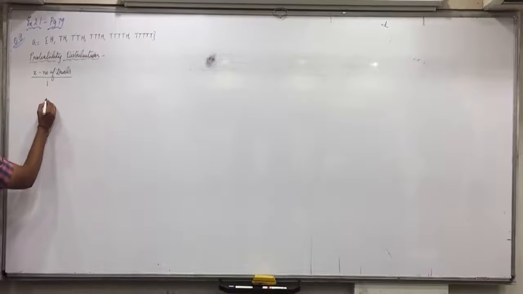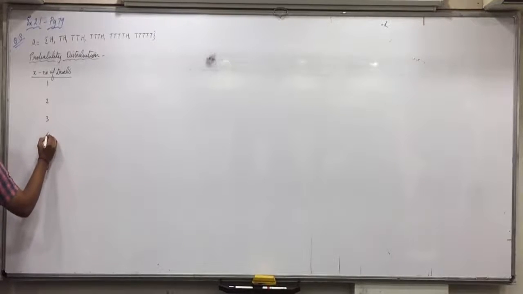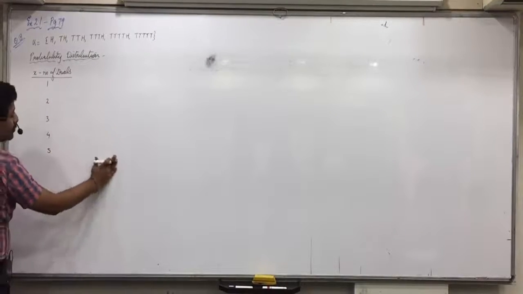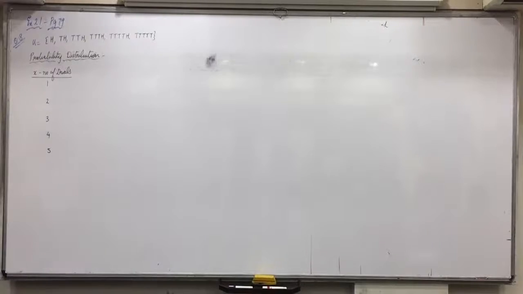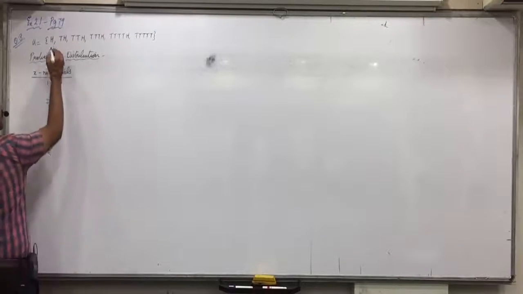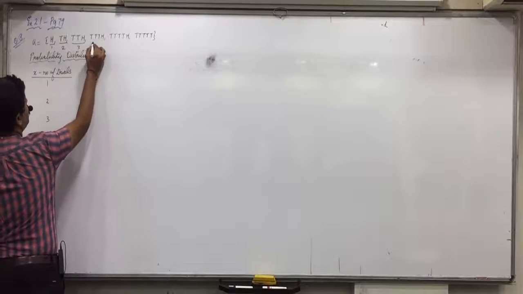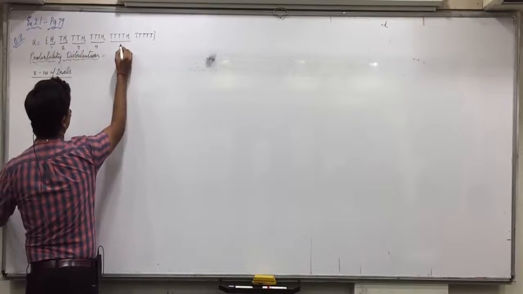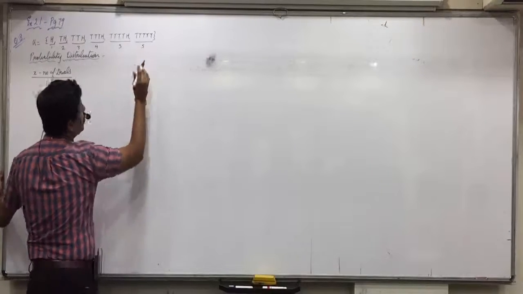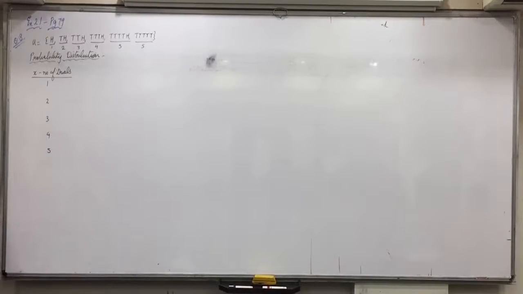So what values of x are possible? 1, 2, 3, 4, 5. Raise your hand who did not understand this. Here 1 trial, here 2 trials, here 3 trials, here 4 trials, here also 5 trials, here also 5 trials. So what all values of x are possible? 1, 2, 3, 4, 5.